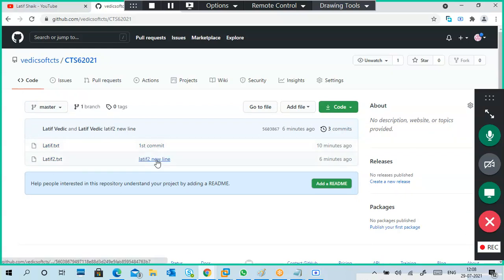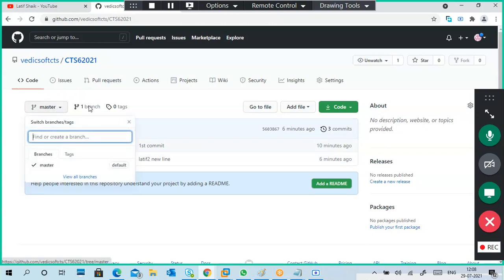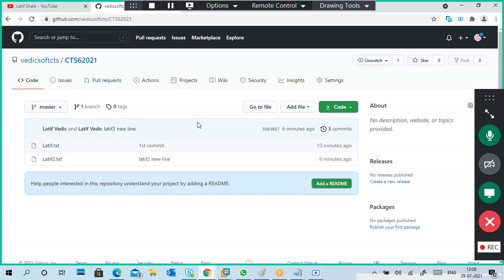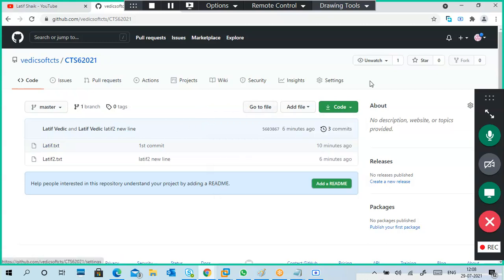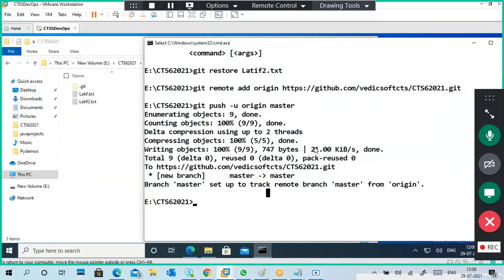This is the first commit, and this is the second commit. It shows who committed here. This is the master branch, and if you want to create a new branch, you can. This is the code, this is the link. So finally we uploaded.